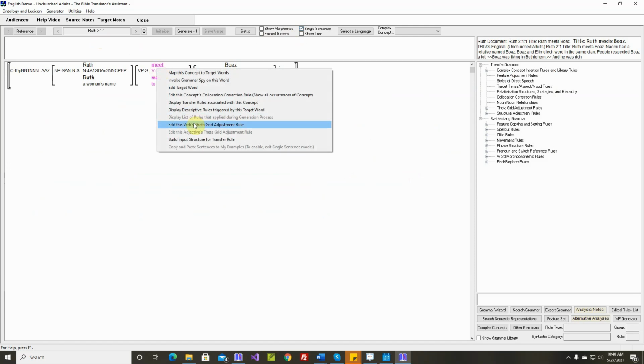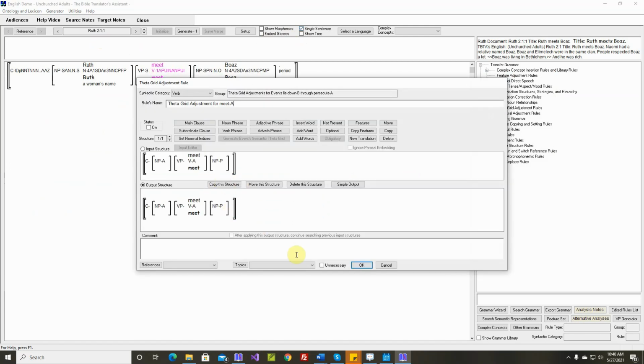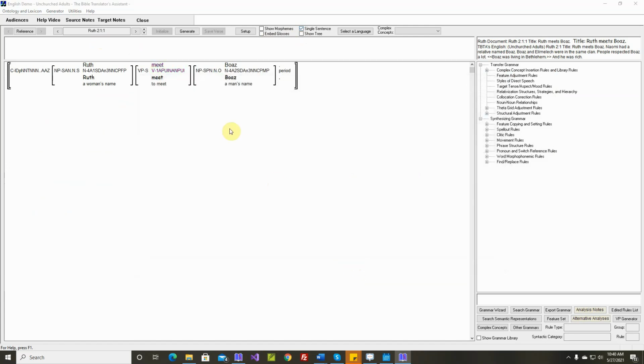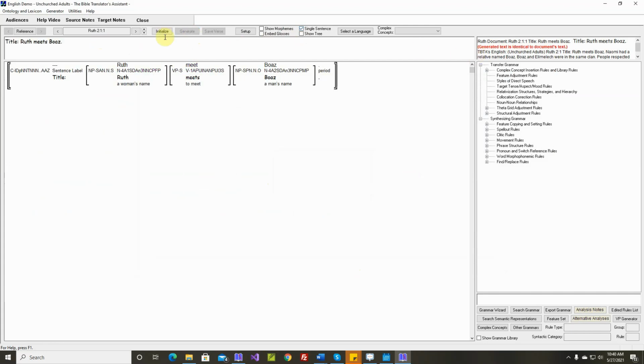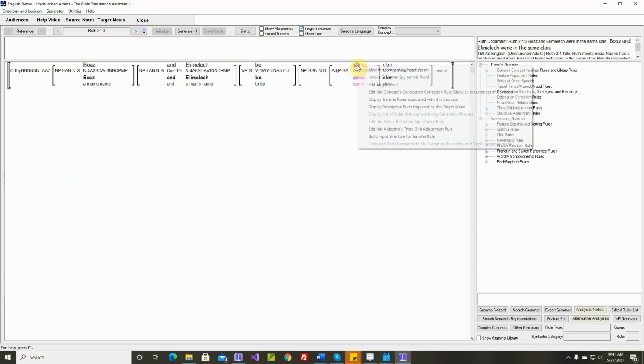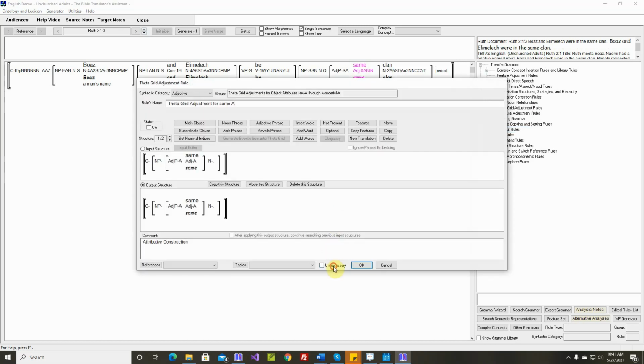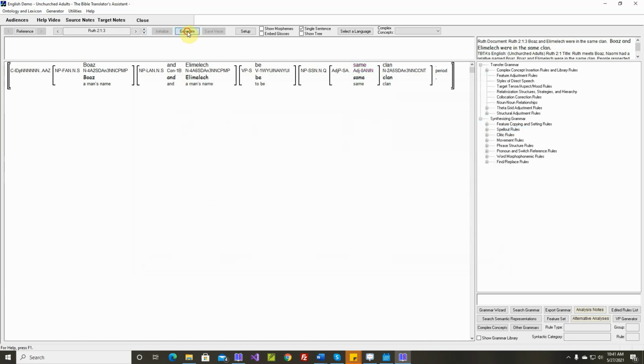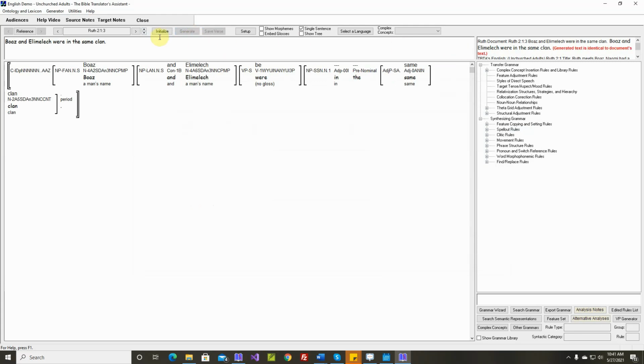I don't think we'll need that rule. Generated text is identical. No issues. Generated text is identical. We won't need this rule. Generated text is identical.